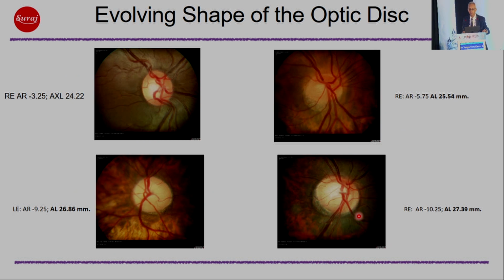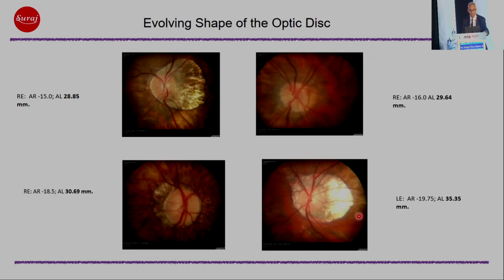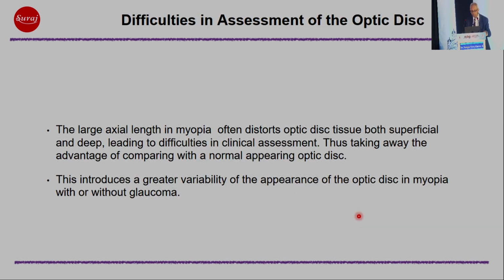The shape of the optic disc tends to evolve. You can see here on the top left what we call perhaps a normal optic disc shape, and you can see that it's become horizontally oval. Again, it's just oval here, and again, it's slightly tilted and still oval. But you can see that the shape continues to vary, and here it's really different because of the presence of parapapillary atrophy. And when you have a very large parapapillary atrophy, somehow the disc area tends to be very small in these patients.